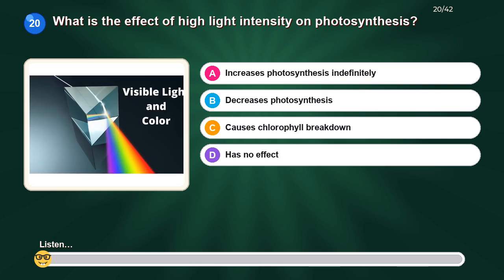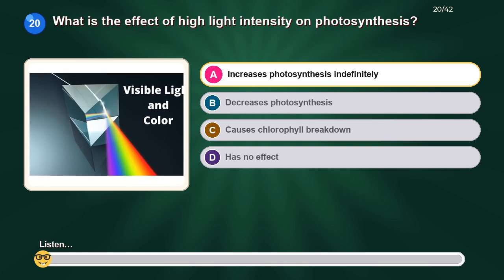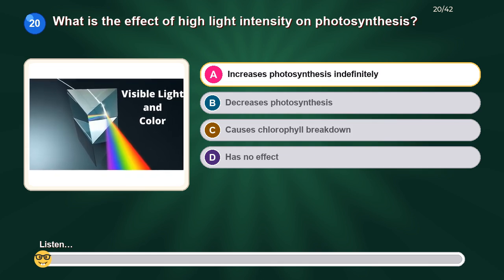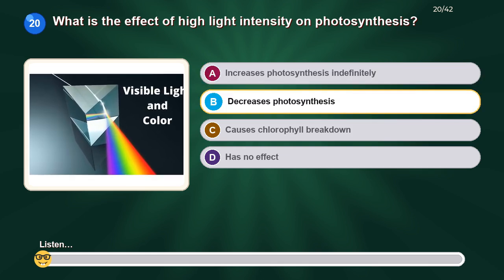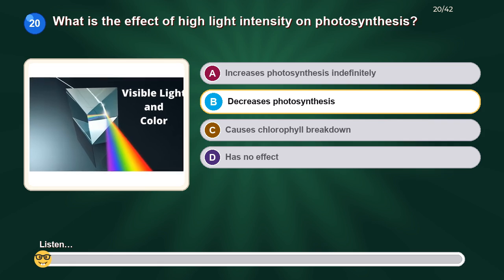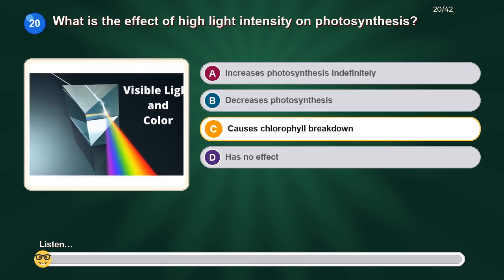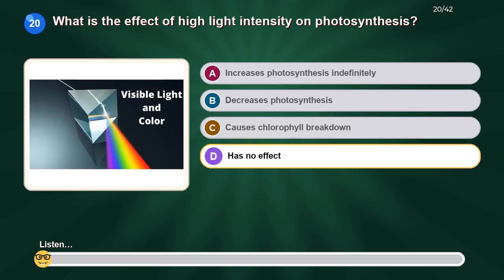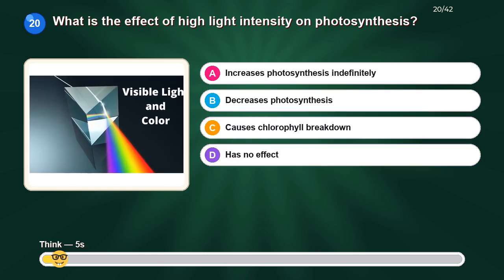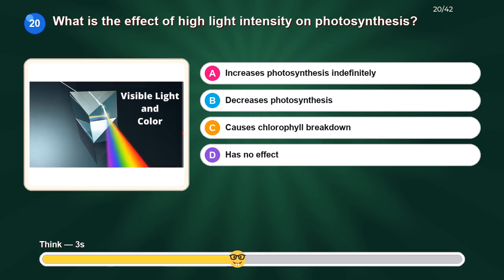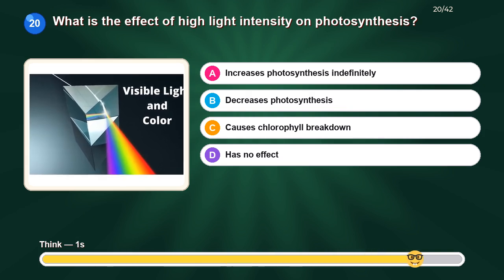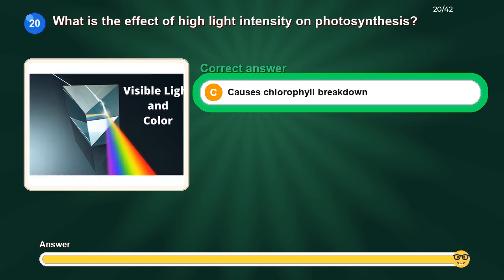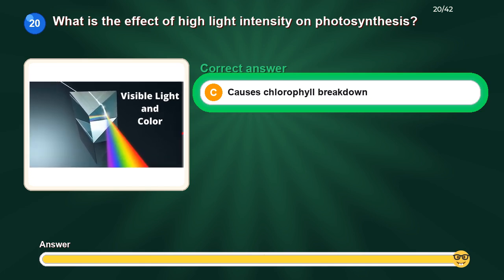What is the effect of high light intensity on photosynthesis? Option A. Increases photosynthesis indefinitely. Option B. Decreases photosynthesis. Option C. Causes chlorophyll breakdown. Option D. Has no effect. The correct answer is causes chlorophyll breakdown.